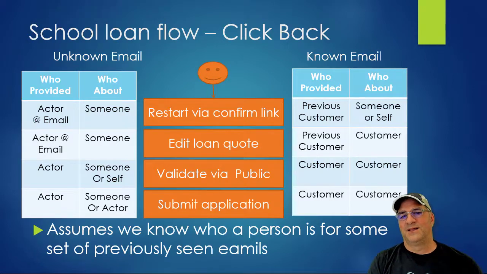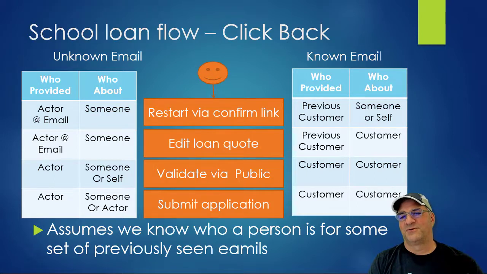Now, on the known email or known contact, what we're going to assume is that we've had a previous interaction with this. We have some level of trust, right? So when they come back off the email link, we're going to know they're a previous customer. Oh, these people got a loan before. We know that the quote is about them or somebody else, we don't really know yet. And then we're going to edit the loan quote data, and now we're going to start validating against other data we have for this customer. And if it was really about the customer, we'll know that, or it could be somebody else, we'll know that. And then we know it was a previous customer.